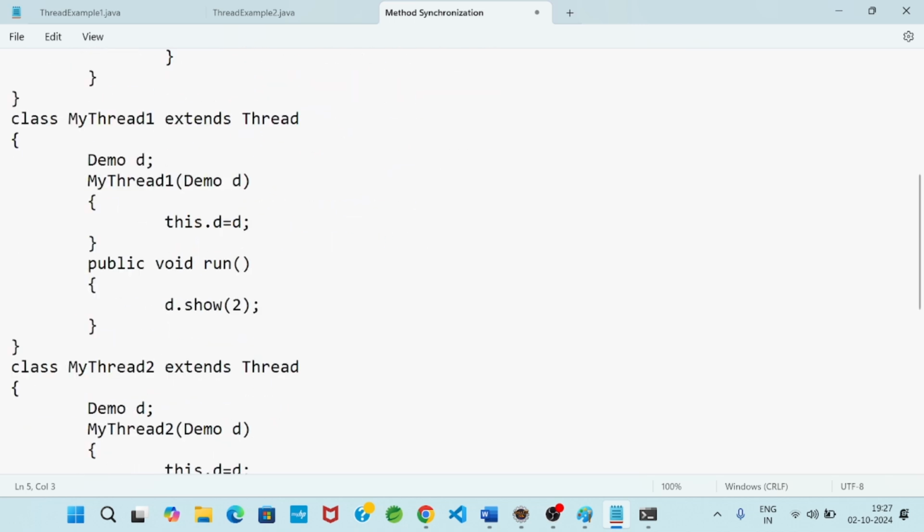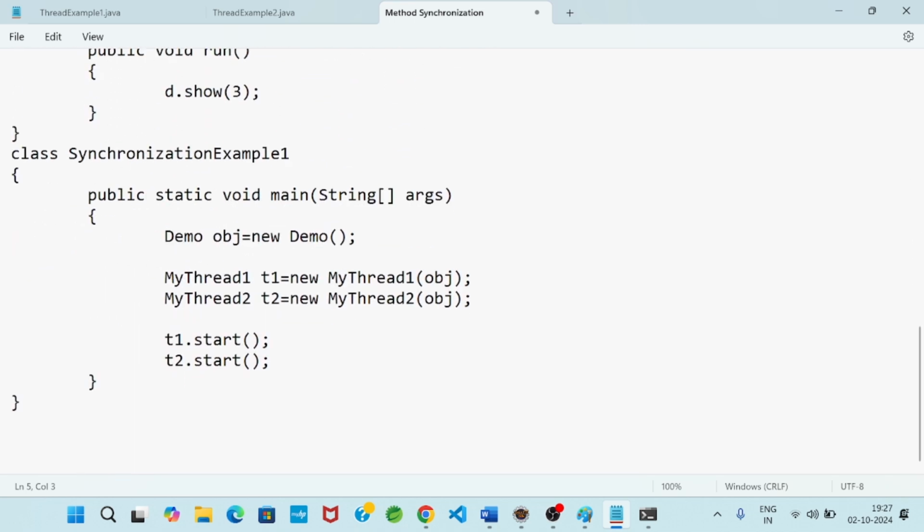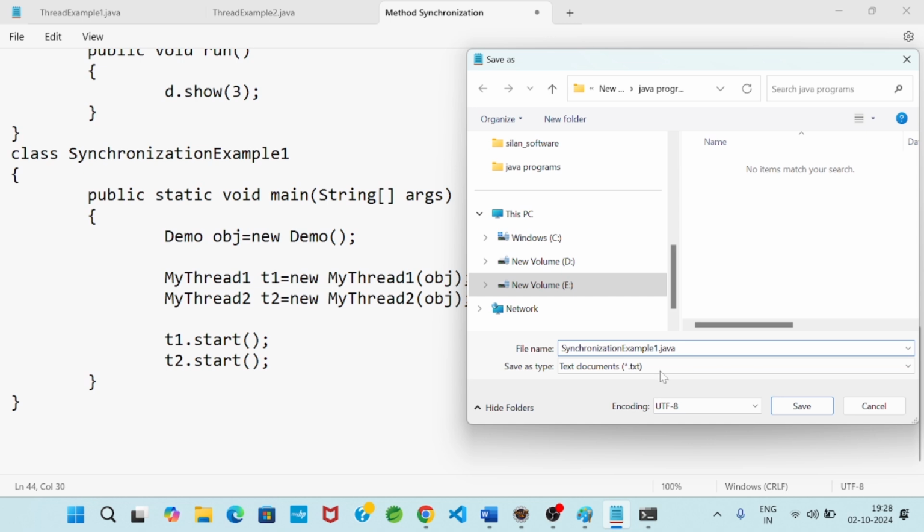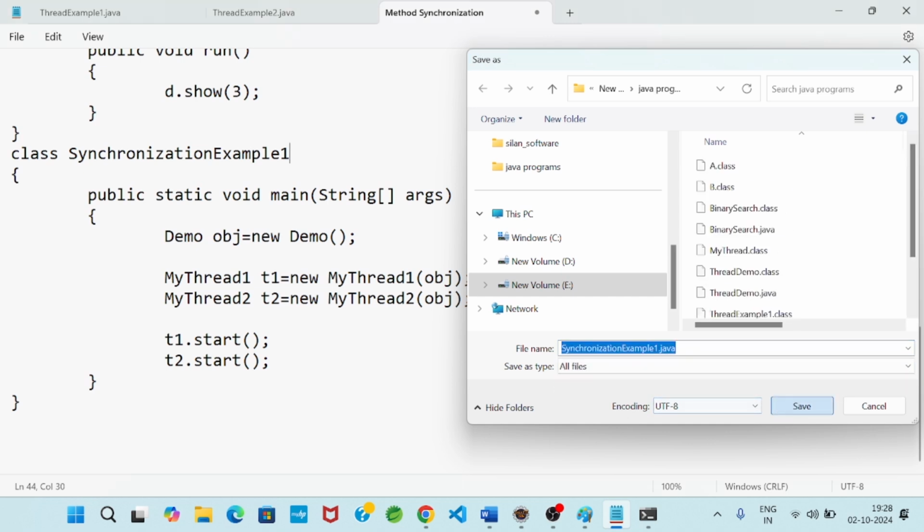So now, first of all, you see in which way the output is coming, and this is without synchronization. This is without synchronization. So this class name dot Java is my program name. I will do all files and I will save.